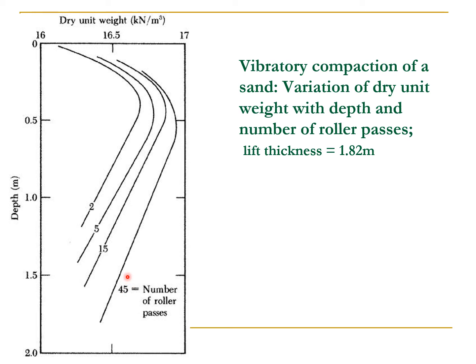So you can see with the increase of the number of roller passes, you are having an improvement in the dry unit weight, and you can see over here. So basically, when the compaction is being done, you have the impact of that compaction up to this depth. Let's look at this one. So you can see that the maximum effect is somewhere here, under the influence of the vibratory compaction.